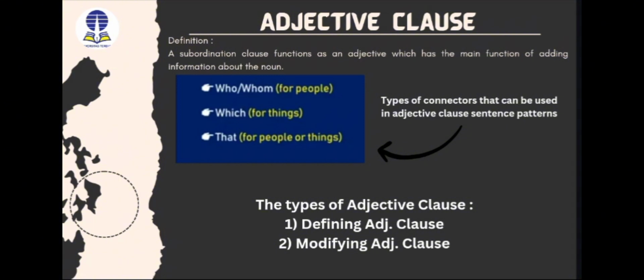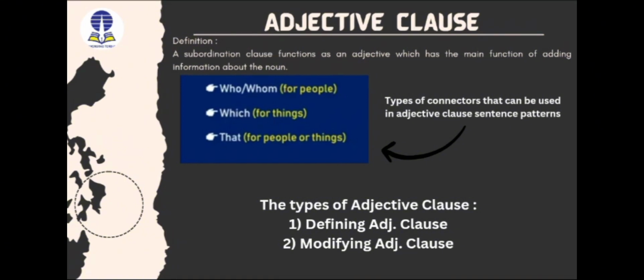And remember, the conjunctions can be positioned as a subject. The conjunctions that, which, and who can be the subject. But whom, whose, when, where, and why cannot be the subject of the clause.